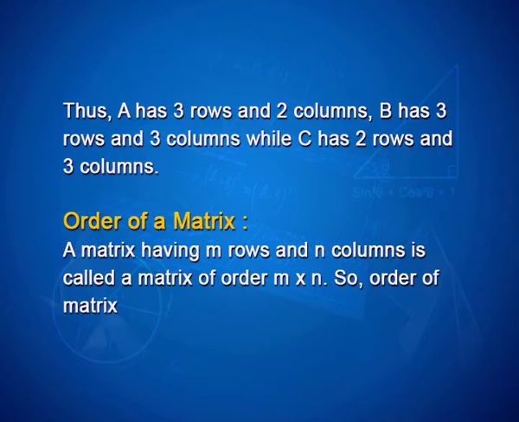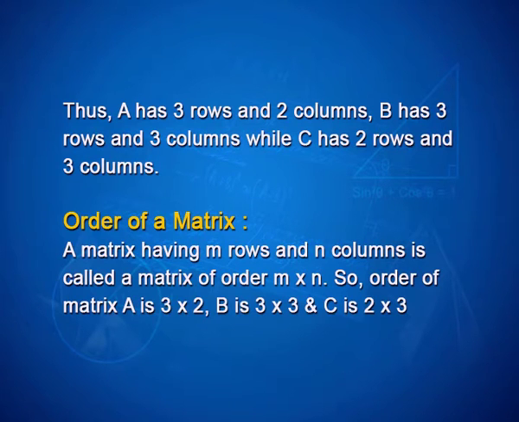Now, what is the order of a matrix? A matrix having m rows and n columns is called a matrix of order m by n. So, the order of matrix A is 3 by 2, the order of matrix B is 3 by 3 and the order of matrix C is 2 by 3.